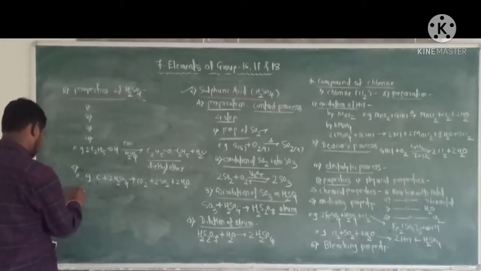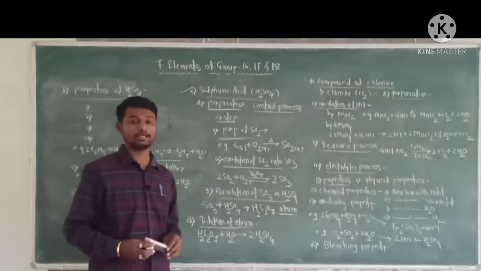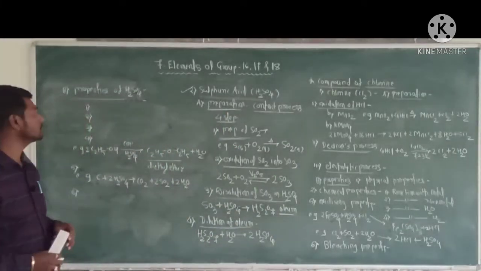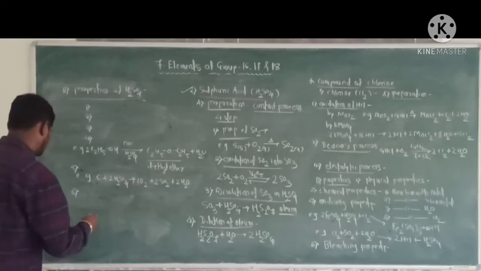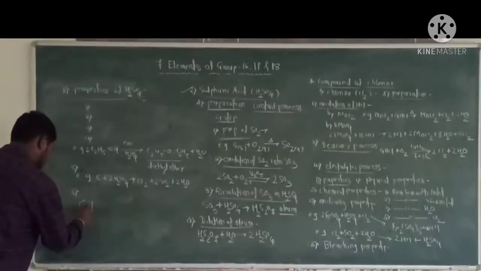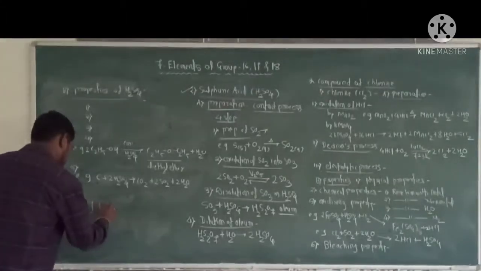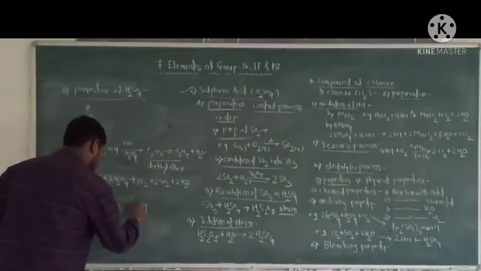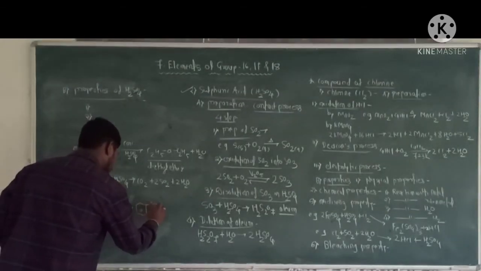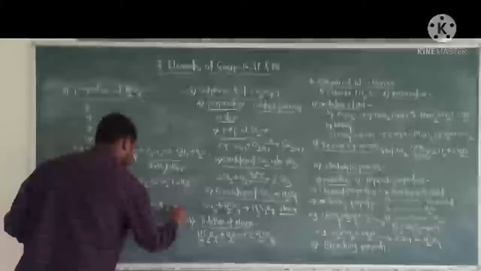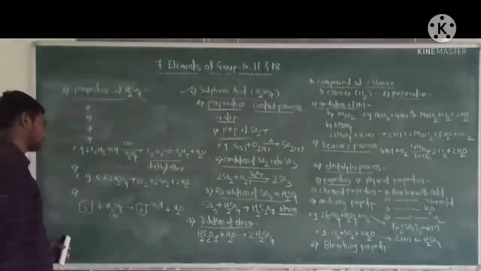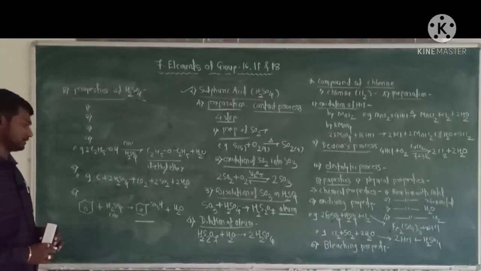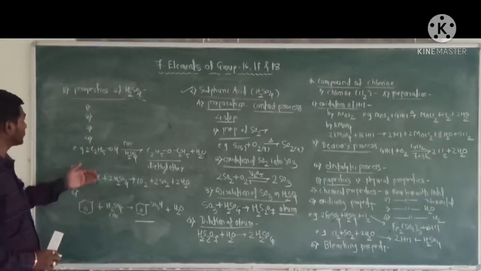And sixth property, sulfuric acid acts as a sulfonating agent. For example, benzene reacts with concentrated sulfuric acid to form benzene sulfonic acid. These are the properties of sulfuric acid.